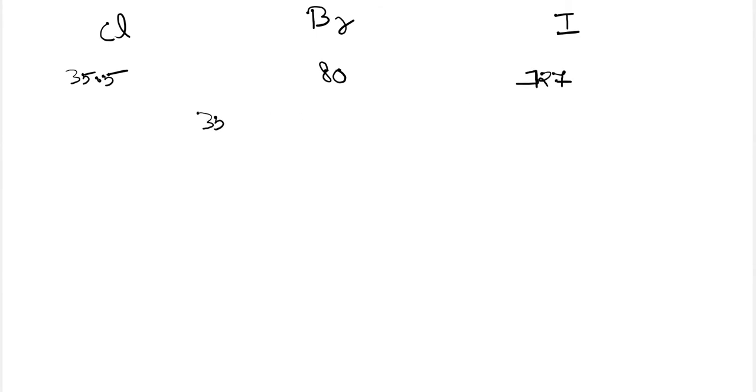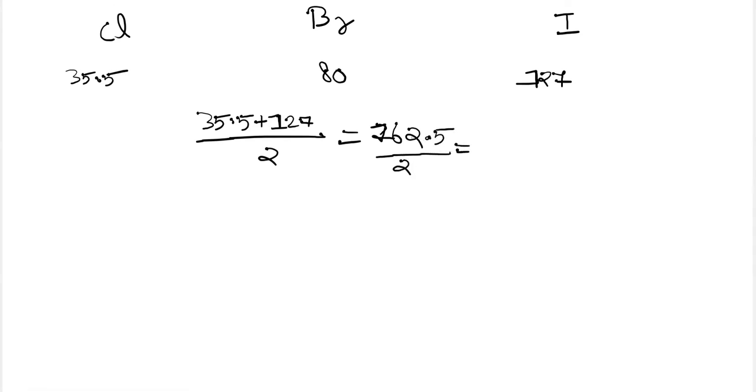On taking the average here, 35.5 plus 127 is 162.5, divided by 2, it will be 81.2. So it is nearly equal, not exactly equal, but nearly equal.